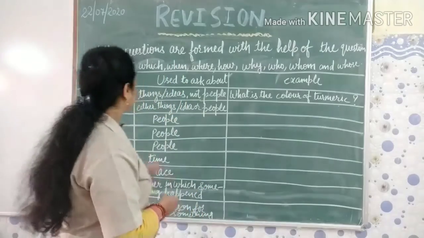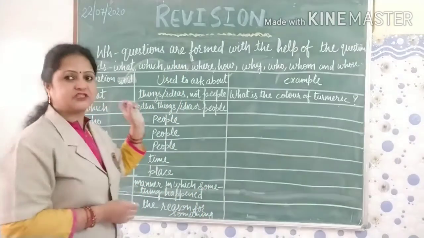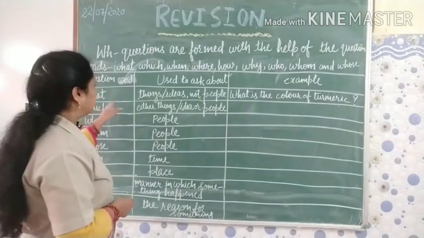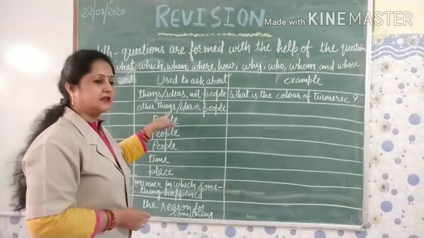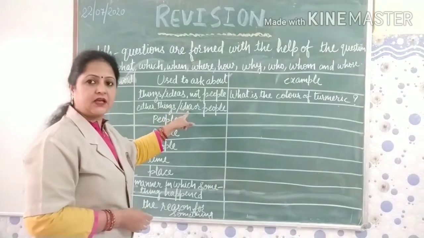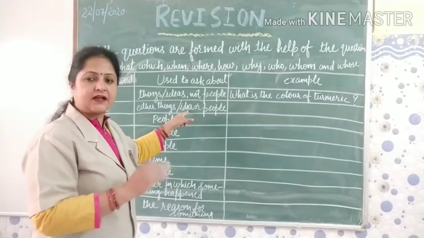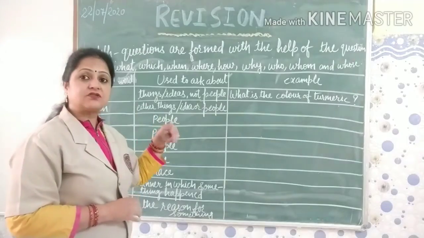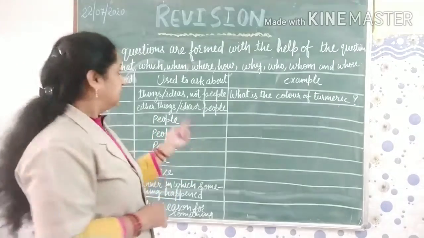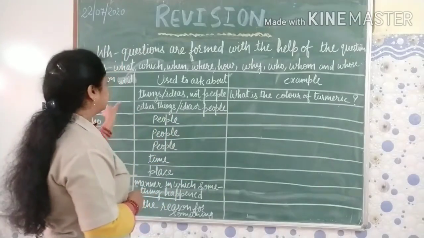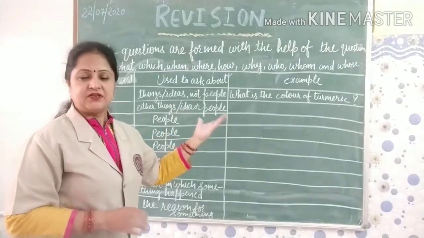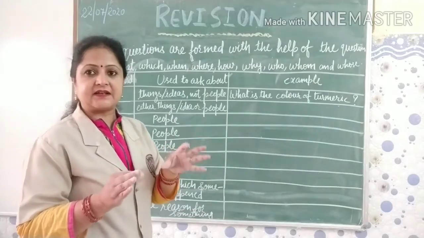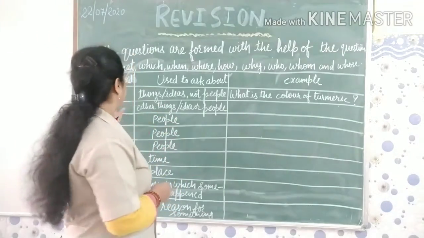Now the next one is which. The next question word is which. This which we use either to ask about things or ideas, or we can also use it to ask about people. So we use which for asking about things, ideas or people. All these three categories we can ask with this which.